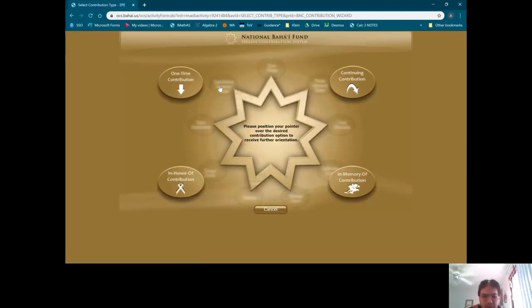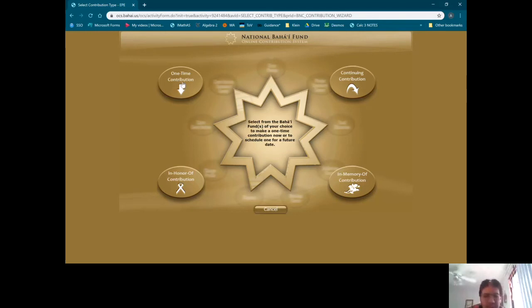We have some options here. We can do a one-time contribution. This is a continuing contribution. Details are listed inside the star once you hover over. Continuing contributions are recurring contributions. They recur with a select frequency: every 2 weeks, every Baha'i month, every 19 days. In memory of is a contribution you can give in memory of a soul that's passed on, and in honor of is a contribution you can give to a living loved one. In honor of a living soul.